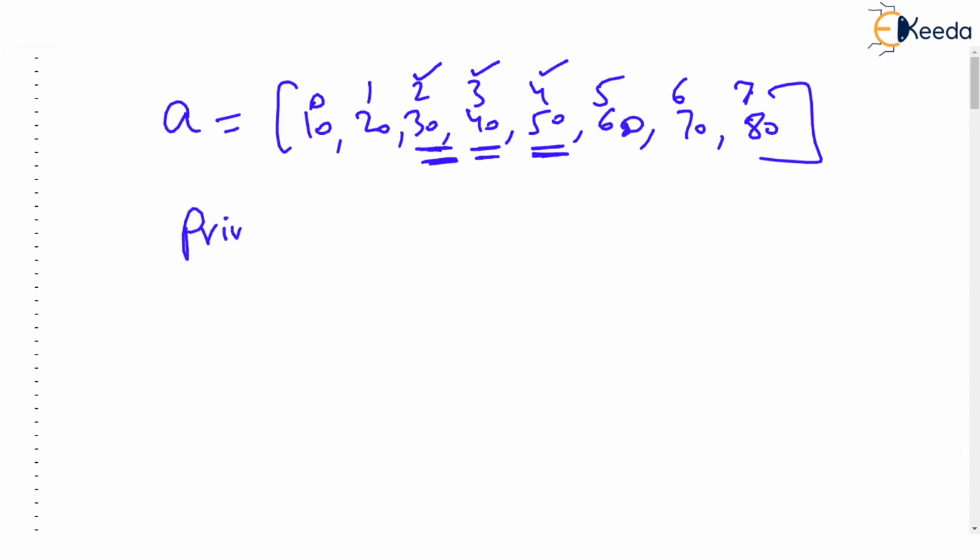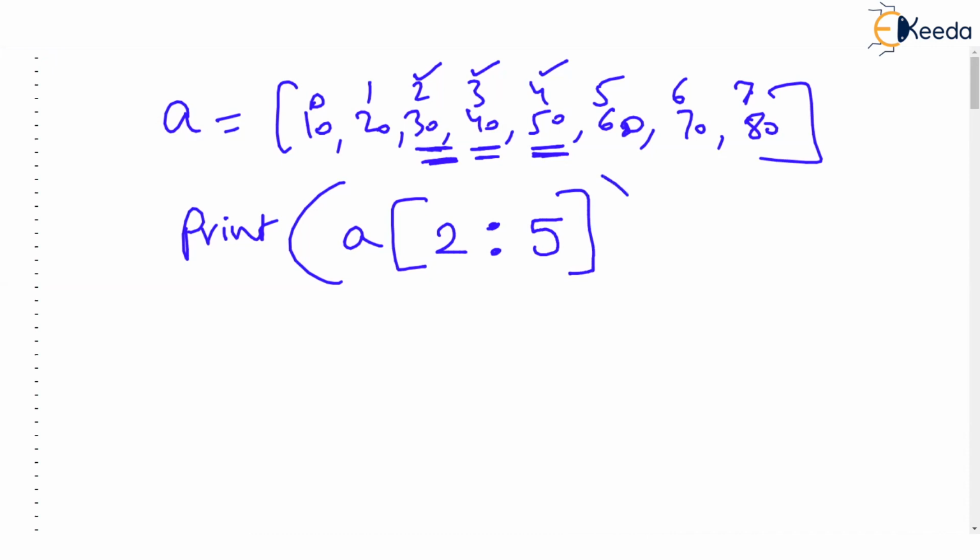That means we want to print element number 2, element number 3, element number 4. Then you can say print the name of the list, and then you can give a slice here. The slice typically contains the begin index from where you want to start printing, then a colon character, and the end index where you want to stop. I hope you are not surprised to see 5 here. Whatever you give at the end is always taken one less than this. So although you have written 2:5, it will be taken as 4. So second, third and fourth elements will be printed.